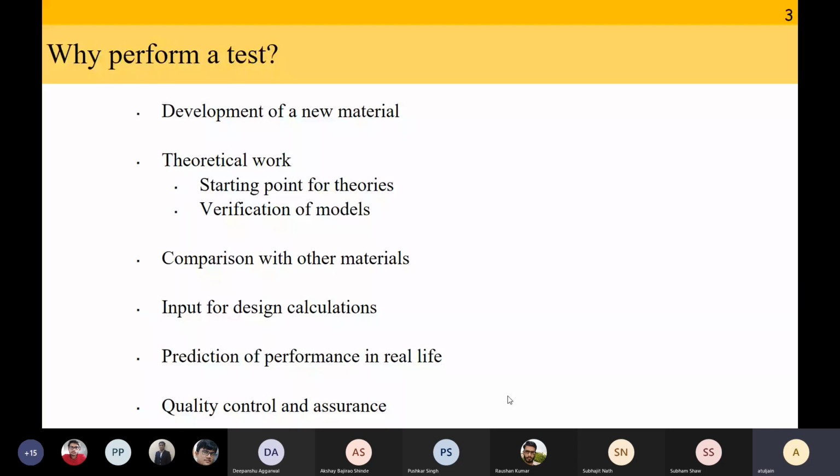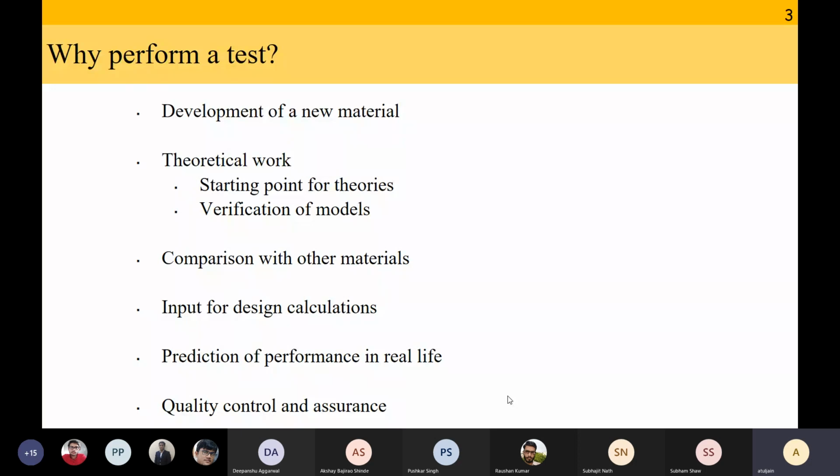So selectively, you have to test some parts just to see that quality control is there, like maybe 1 in 10 or 1 in 100. If you are deploying 100 structures, maybe 99 you will deploy by just visual inspection or non-destructive evaluation. The one you actually have to test, to see that the quality that you wanted from the supplier or manufacturer is met.